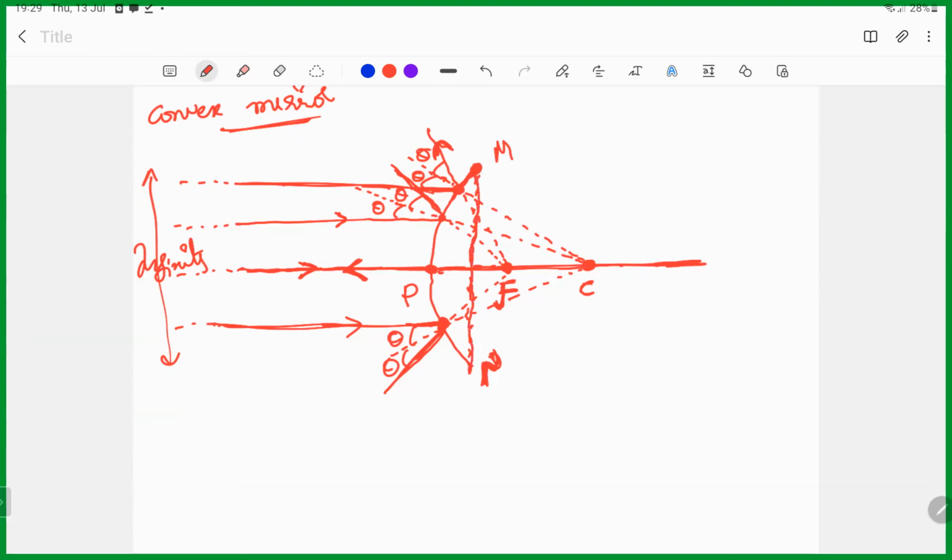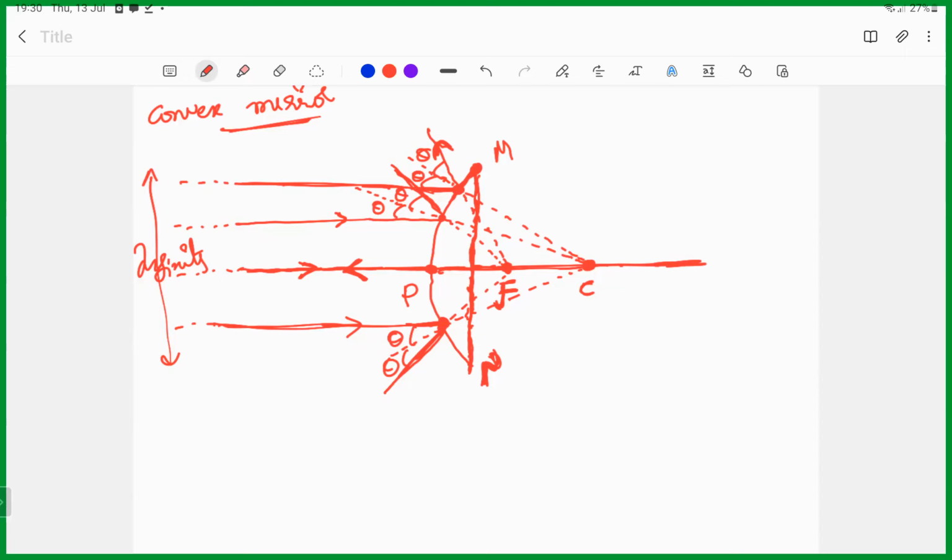We shall consider only spherical mirrors whose aperture is much smaller than its radius of curvature. So what is the relationship between R and F? R is equal to 2F. This implies that the principal focus of a spherical mirror lies midway between the pole and the center of curvature.